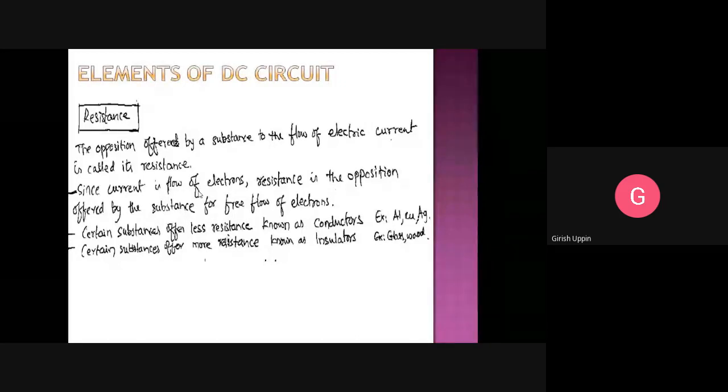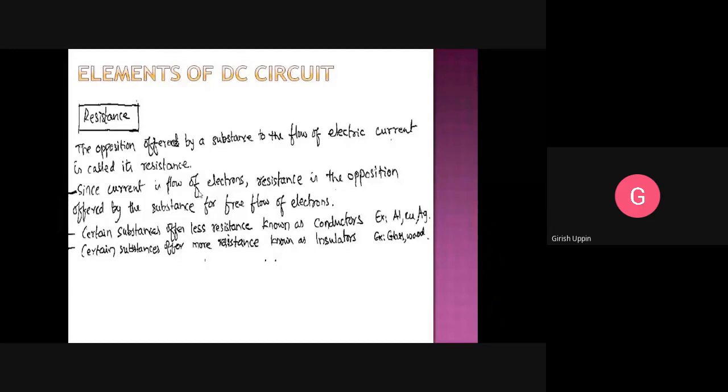Some materials offer very little resistance to the flow of current, in the sense that they allow the electrons to flow through their body. If they offer less resistance to the flow of electrons, we say that material has low resistance.